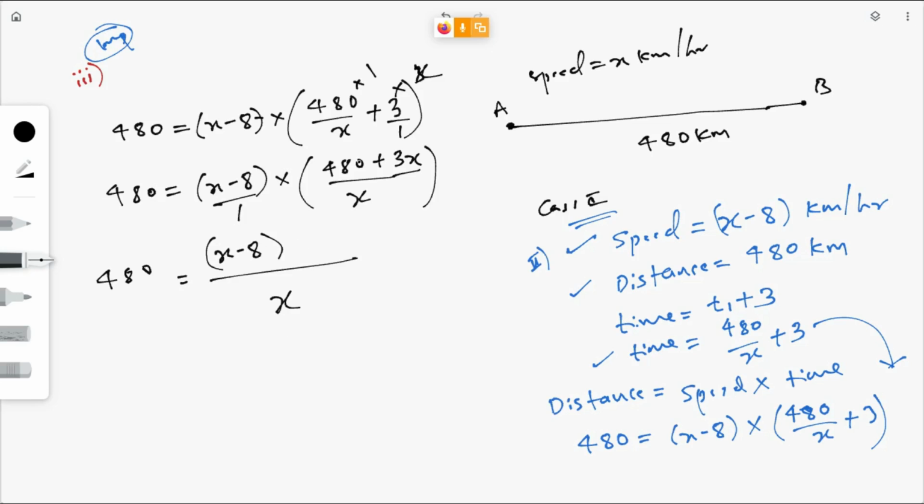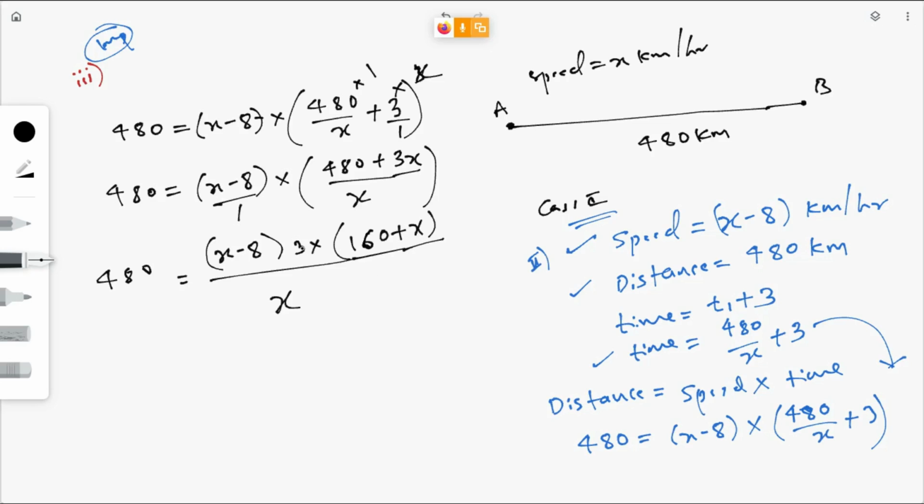Can we take common out of these two, 3 and 480? What is common in between these two? 3 is common. So if you take 3 common, you will get 160 plus x.